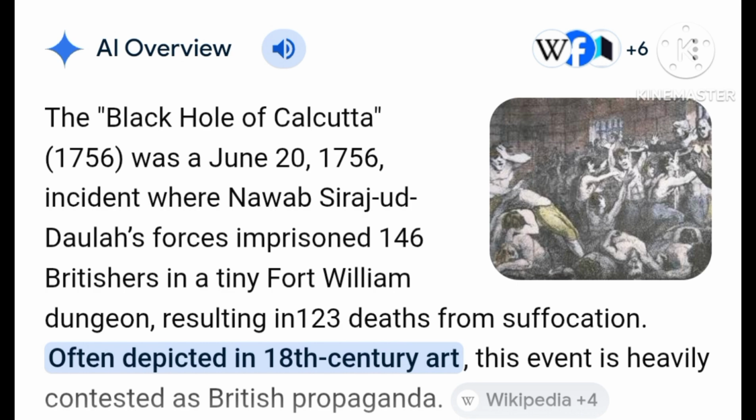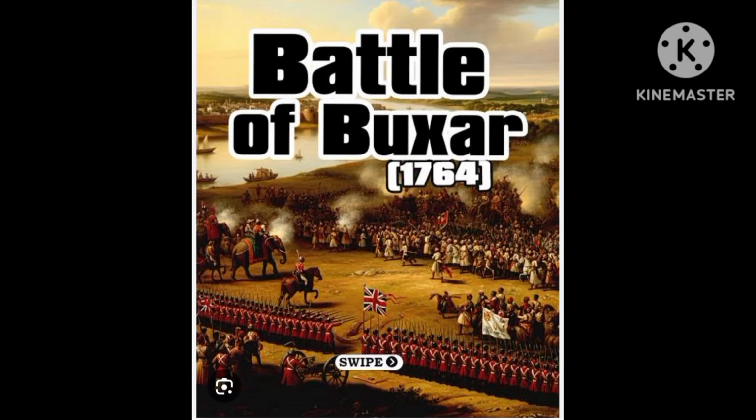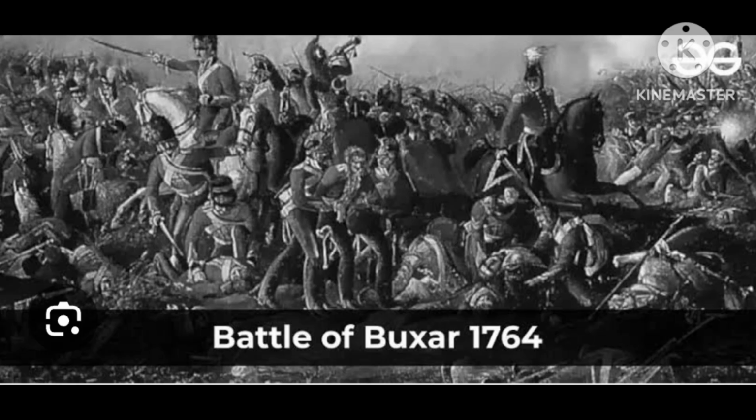Shah Alam II accorded the Diwani rights over Bengal to the British East India Company. Shah Alam II gave away all the rights over Bengal to the British for an annual fee of rupees 26 lakhs. The Nawab of Awadh had to pay war indemnity of rupees 50 lakhs for waging a war against the British East India Company. With the death of Mir Jafar, the British East India Company paid pension to his son and took over the entire administration of Bengal.